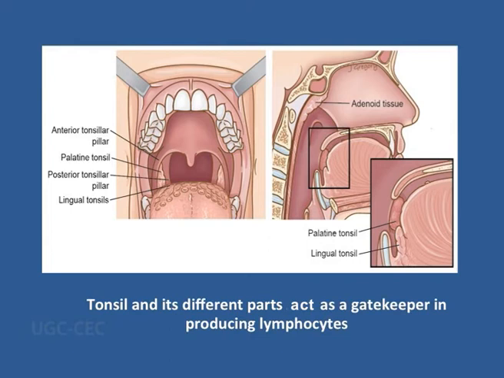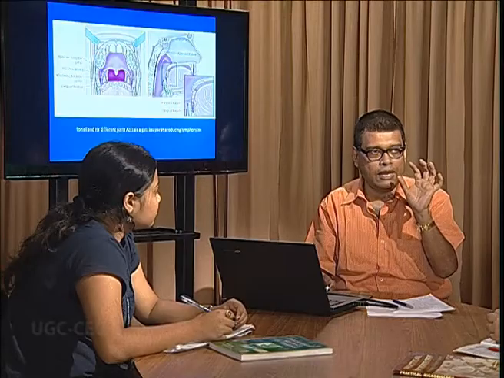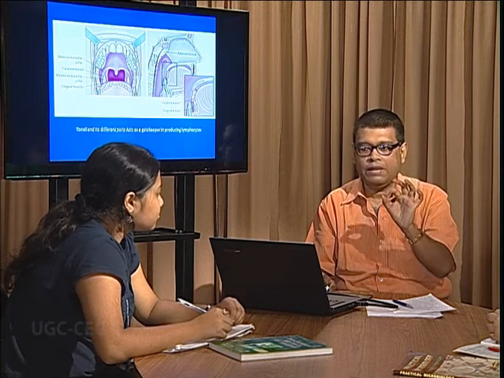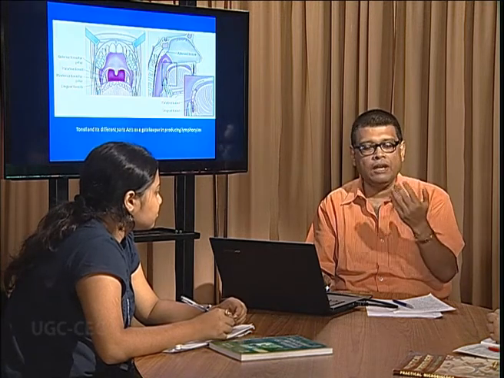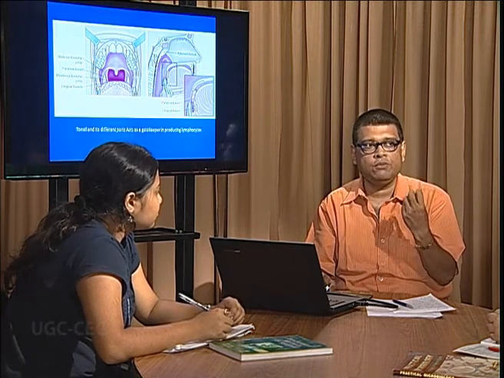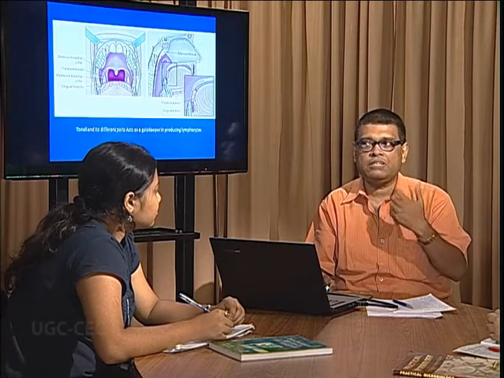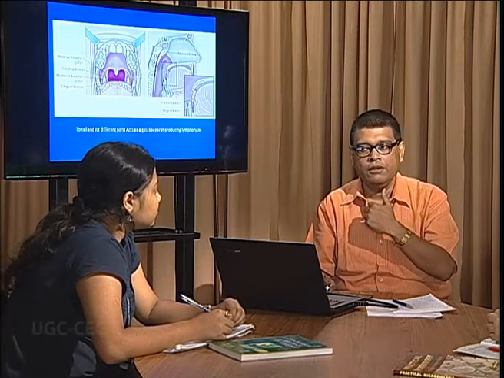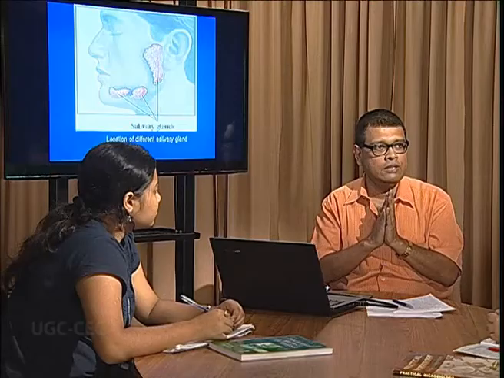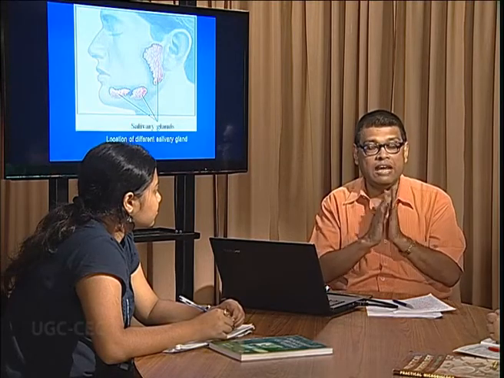But what is the importance? This particular tonsil produces the lymphocytes which are actually activating T cells, and they are adhering to bacteria or bacterial pathogen. So thereby a tonsil is a very important structure in the human body which prevents the entry of bacteria into the alimentary canal. But coming to the next important line of defense, it is actually a digestive gland,